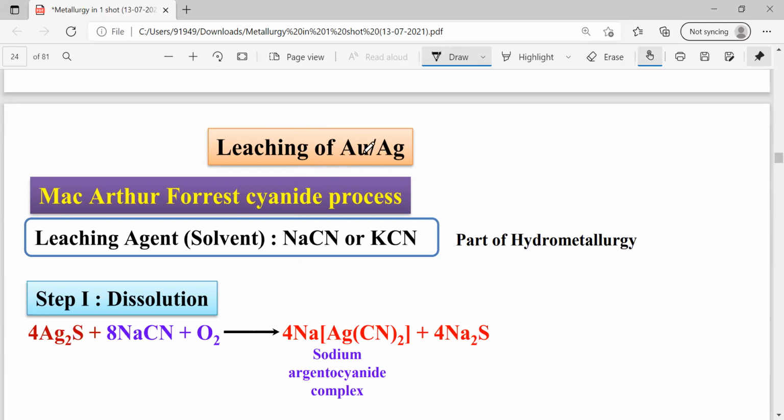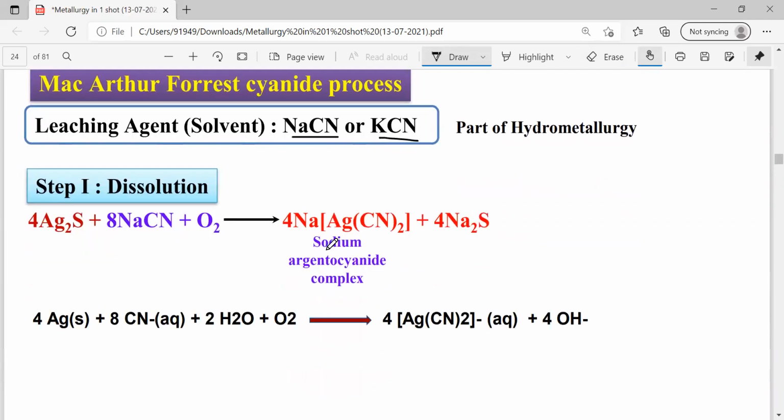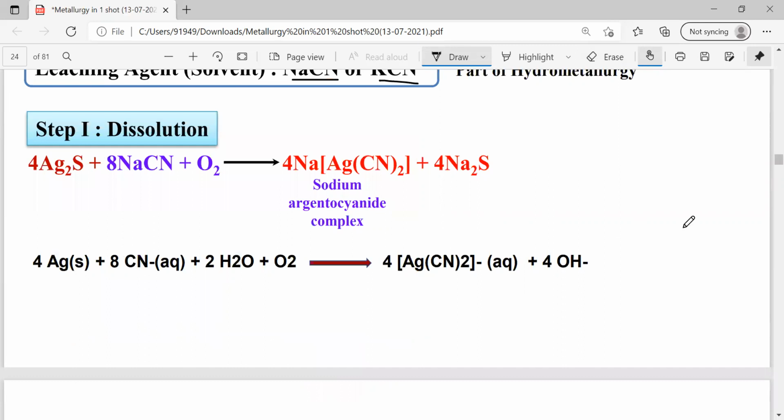Here, for the leaching of gold or silver, we use either sodium cyanide or potassium cyanide. This bit is important for NEET and JEE. Either gold or silver is leached by sodium cyanide or potassium cyanide. Here the reactions are given. Take the screenshot.